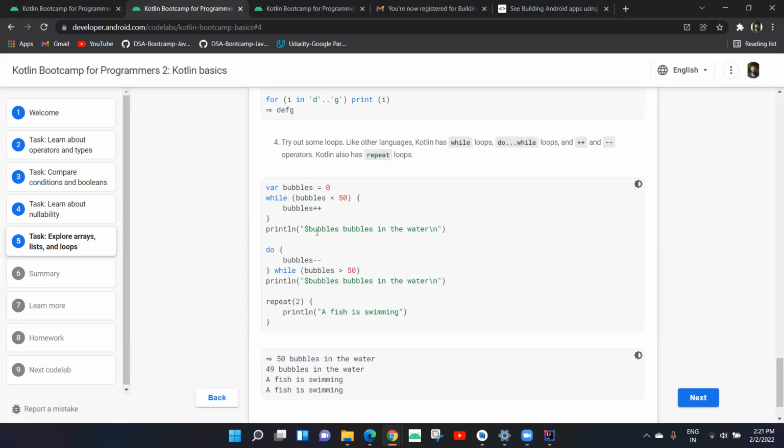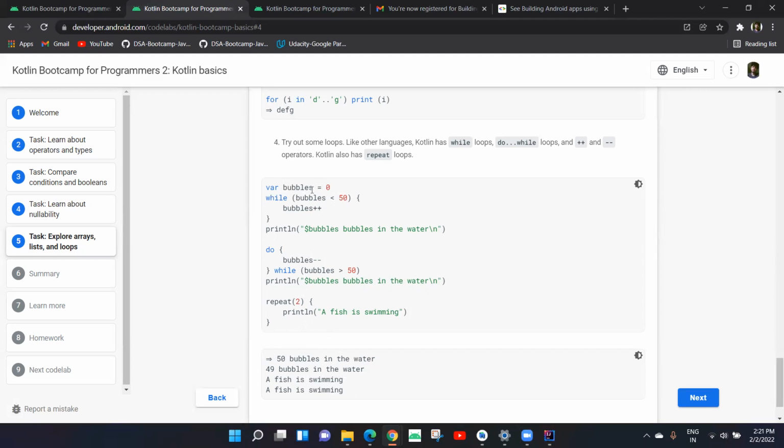Arslan, could you explain how many loops are going to be there and why? The second example, with do and while. Let's start from here. Here the bubbles were 0 and we used this loop until the bubbles became 50. So it gave us the value 50 bubbles in water.